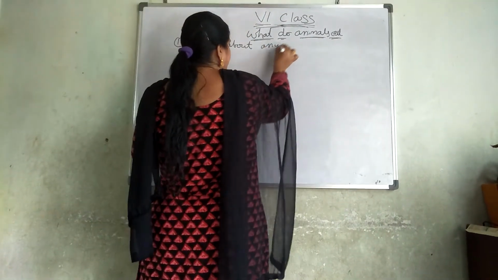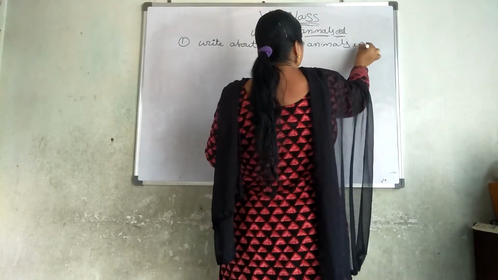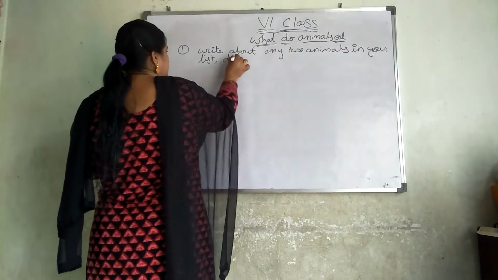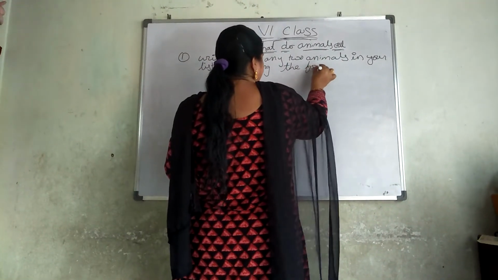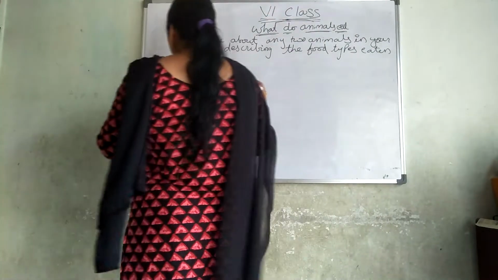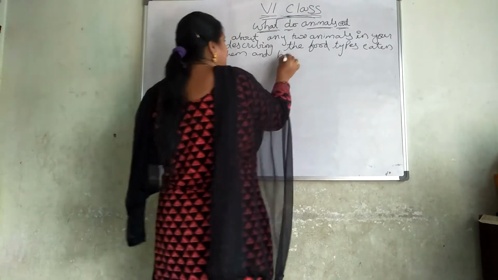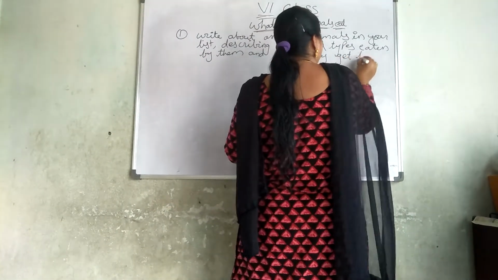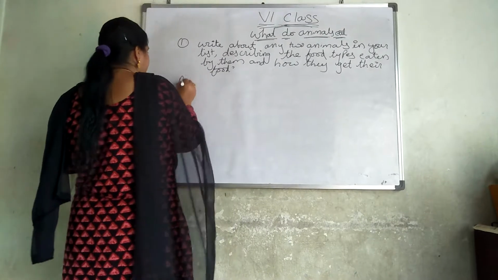Write about any two animals in your list, describing the food types eaten by them and how they get their food. So for this answer is